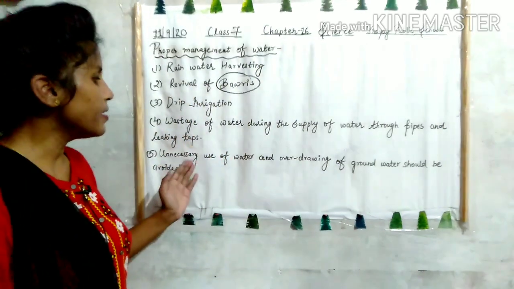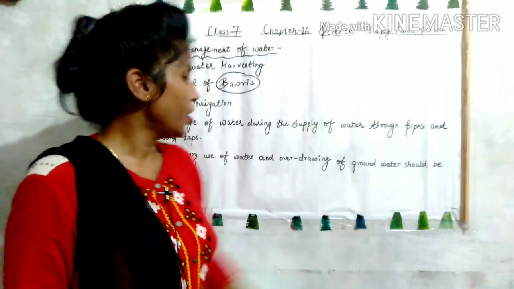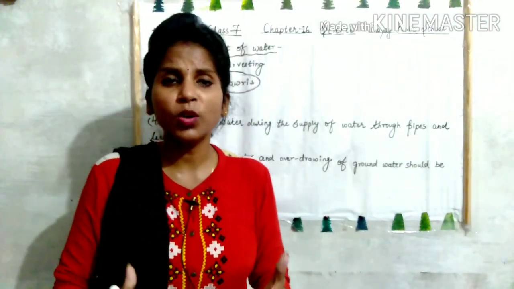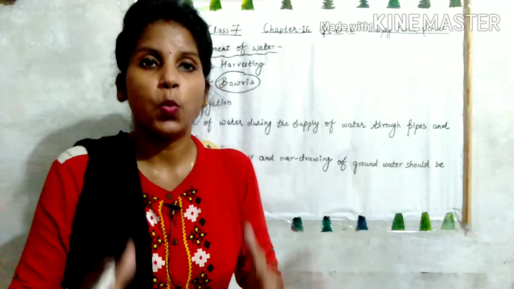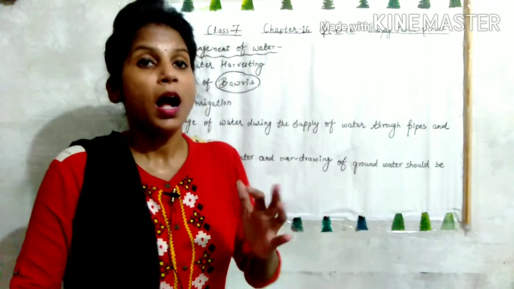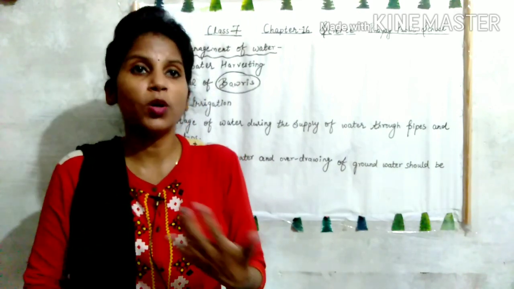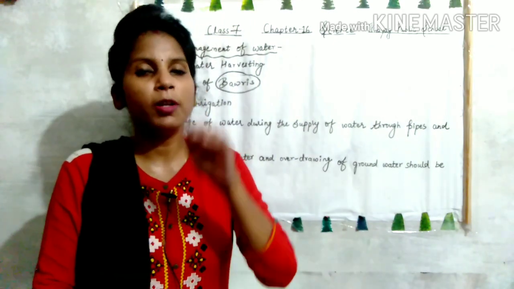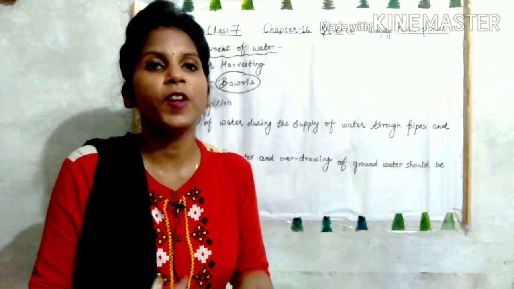Then unnecessary use of water and overdrawing of ground water should be avoided. We should not use unnecessary water, and when there is need then only we should use water. Okay, and unnecessary drawing, हमें बार बार ground water को नहीं use करना चाहिए, otherwise the water table will become very low and underground water will be finished.